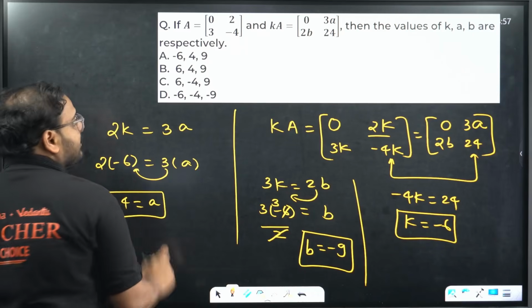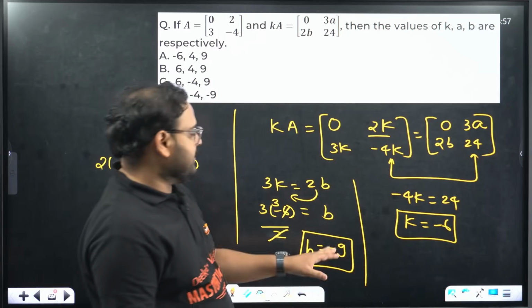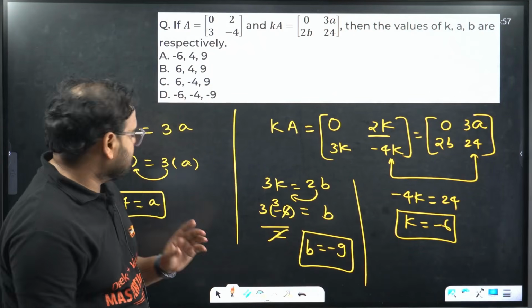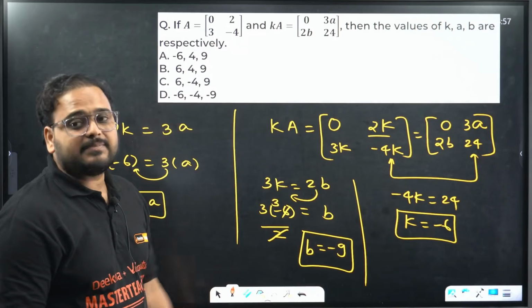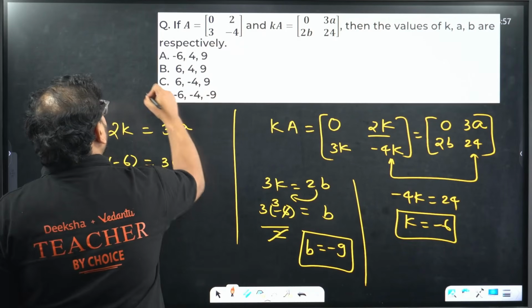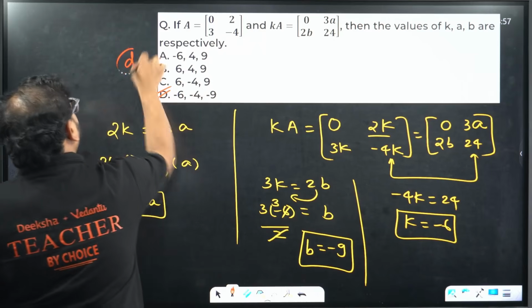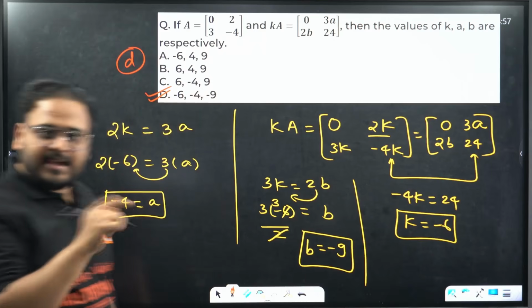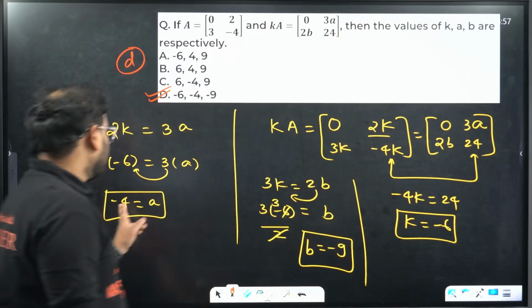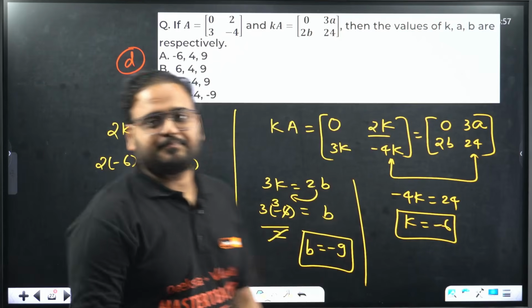They're asking us in the order KAB. So K is minus 6, A is minus 4 and B is minus 9. So minus 6, minus 4, minus 9. That's my option B. They're asking us in the order KAB, so we'll write the answer also in the same order: minus 6, minus 4 and minus 9.